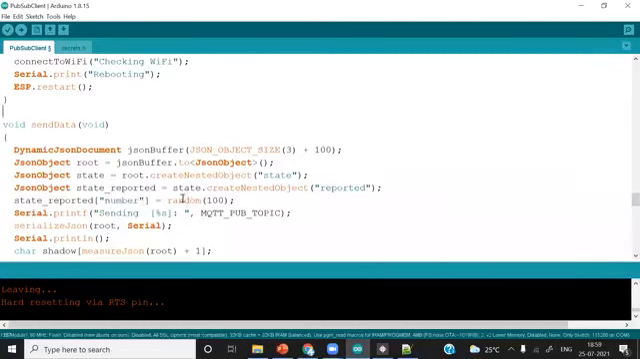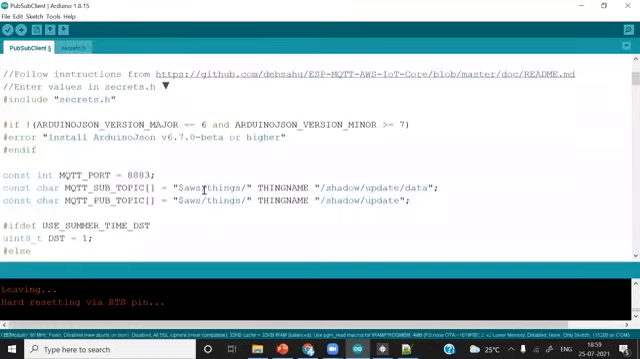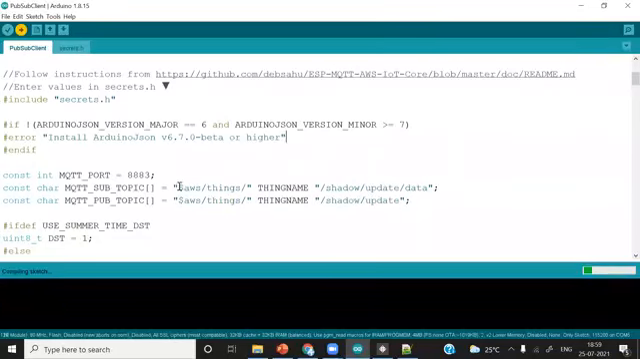Okay, we have made a change in the data send function, and we changed the topic to which we have subscribed. So whenever we publish to this topic, we will not receive anything, because our subscribe topic is different from the topic we are publishing to.